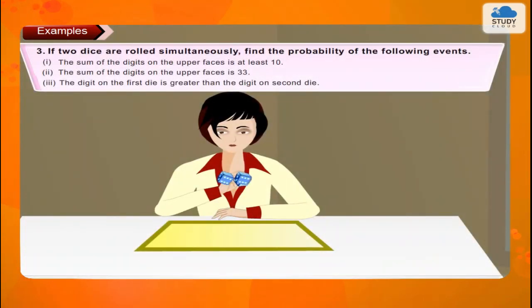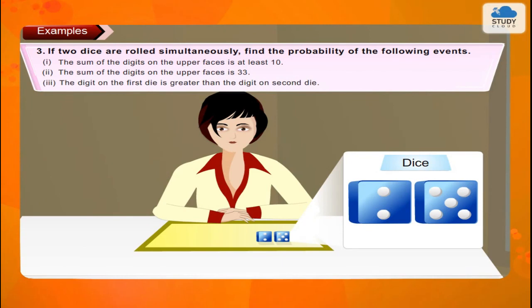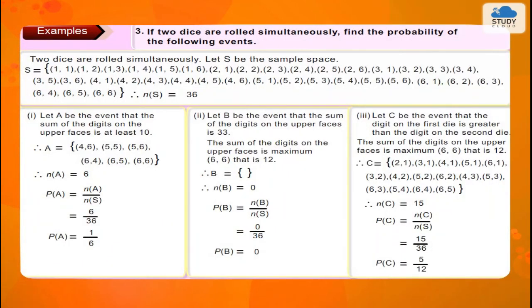3. If 2 dice are rolled simultaneously, find the probability of the following events. 1. The sum of the digits on the upper faces is at least 10. 2. The sum of the digits on the upper faces is 33. 3. The digit on the first dice is greater than the digit on the second dice. Solution.